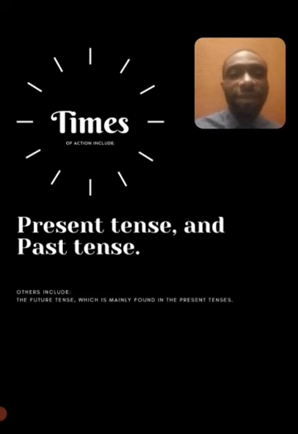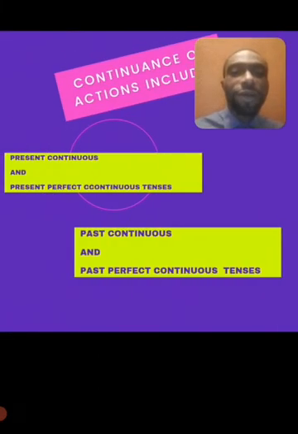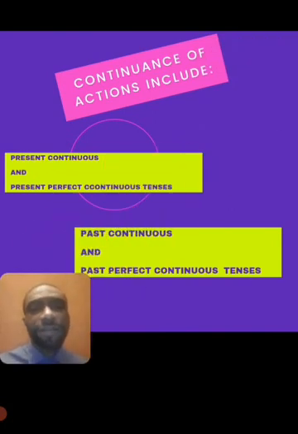Now let's go to the second category, and that is continuance of an action. What are the tenses under this category? There are four in number, and they are present continuous tense, present perfect continuous tense, past continuous tense, and past perfect continuous tense.